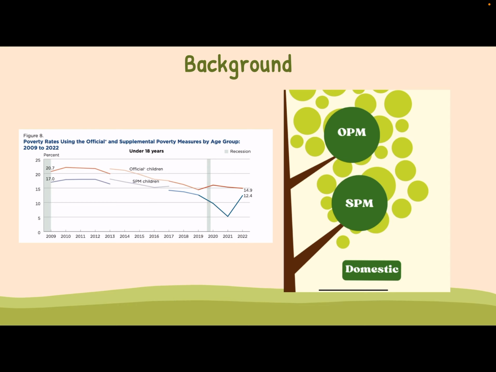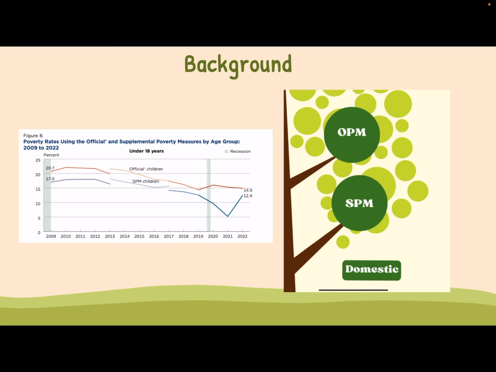The Official Poverty Measure, or the OPM, measures poverty by assessing pre-tax gross annual income and cash benefits. Its threshold is 3 times the cost of a thrifty food basket adjusted for inflation. The biggest flaw we find with the OPM is that it does not consider geographic differences, non-cash benefits, and only considers everyone in a household related by birth, marriage, or adoption.